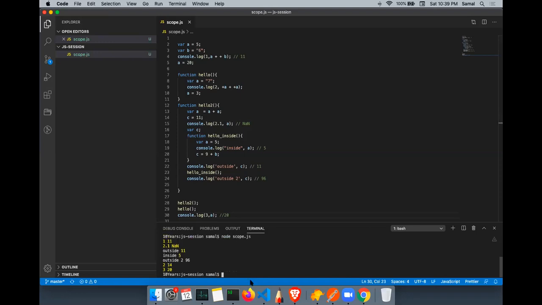If I run this, now it is 14. Is the functional scope, local scope, global scope clear to everyone? Yes, sir. Okay. All right. Now let's move to the next one.